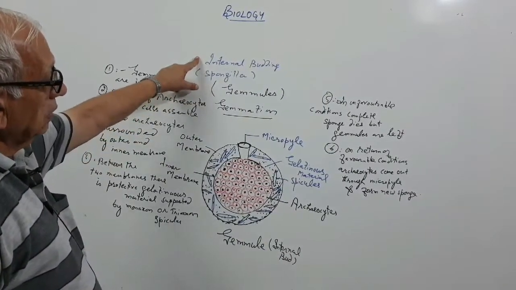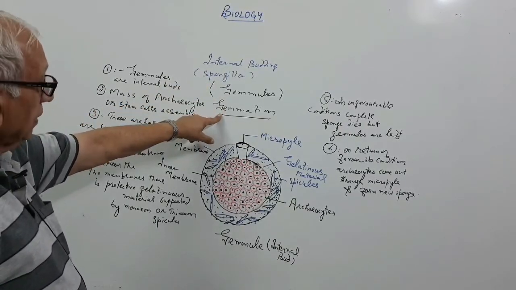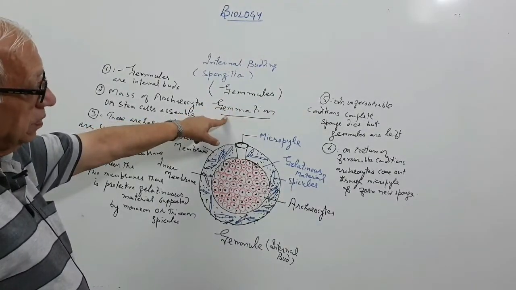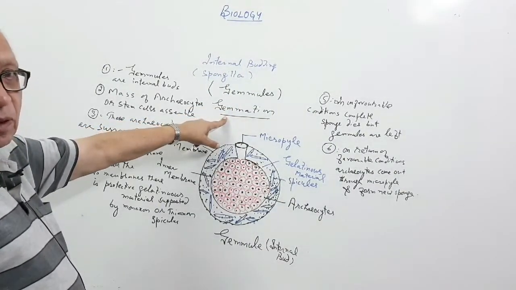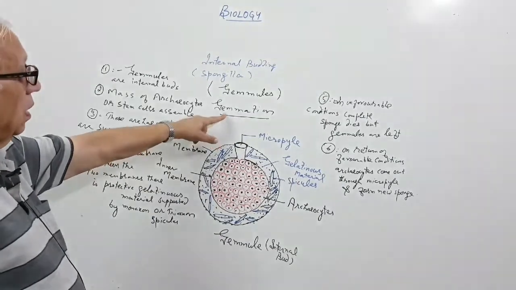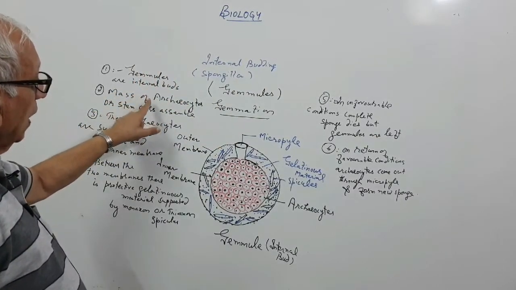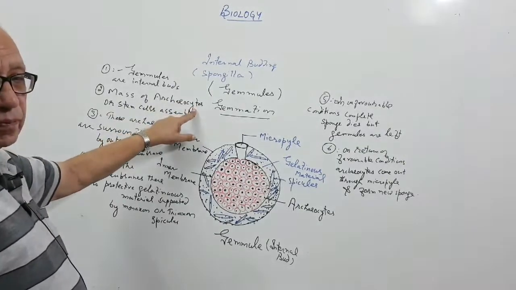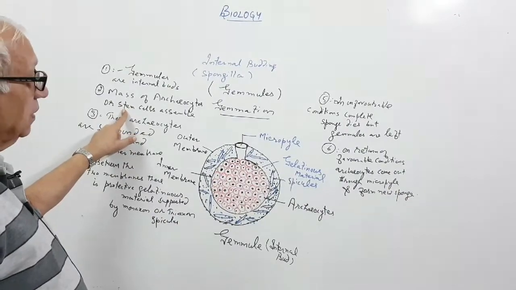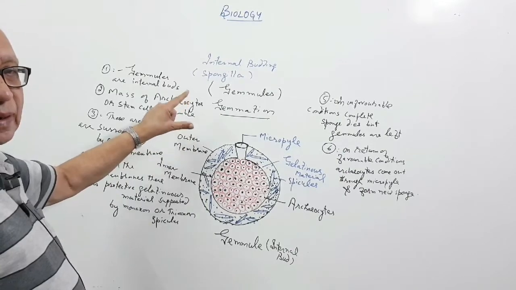Now, internal buds in spongilla. The process of formation of gemmules is called gemmation. Gemmules are formed in unfavorable conditions. They are meant to tolerate unfavorable conditions. In the formation of gemmules, a mass of archaeocytes, or stem cells, or undifferentiated cells, assemble at some places inside the spongilla.